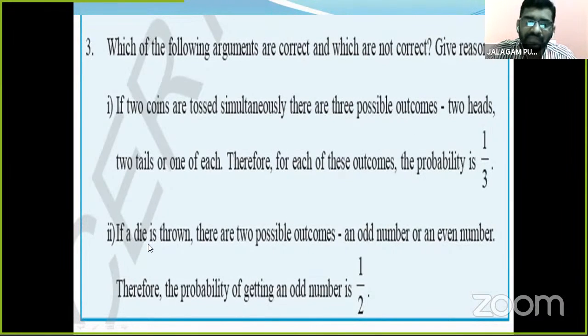Okay. And one, if a die is thrown, there are two possible outcomes: an odd number or an even number. Therefore, the probability of getting an odd number is 1 by 2. So, children, think and discuss with your friends. Is it true or not? Try to learn about these, children.